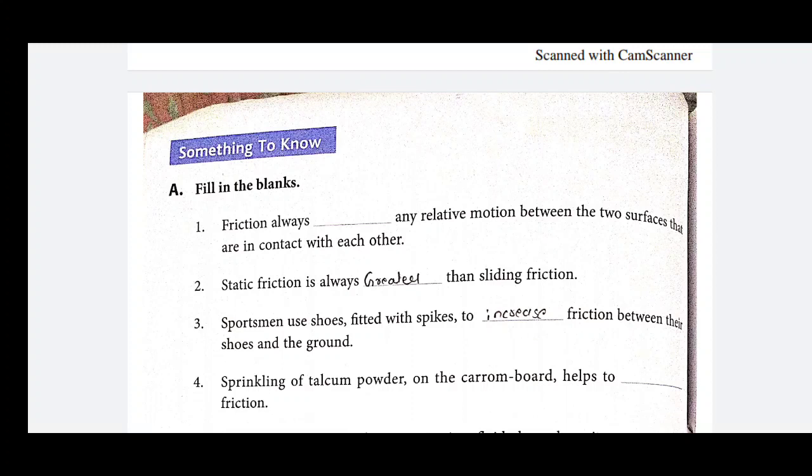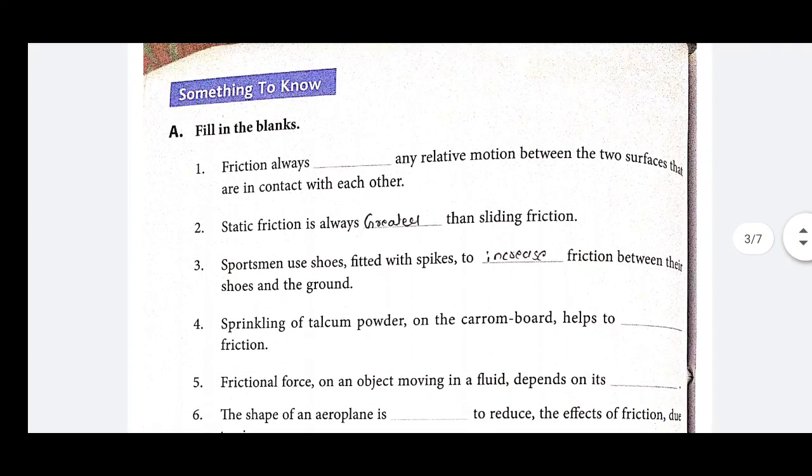He has filled in some solutions, like static friction is always greater than the sliding friction. The solution of this boy is true, but you have to write by yourself. If the particular student marked some wrong answer, then forget it. You have to write your own answer.